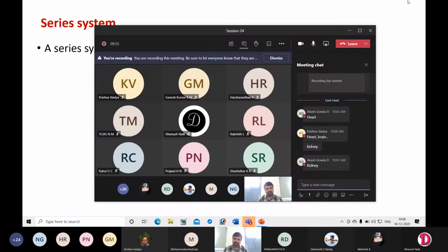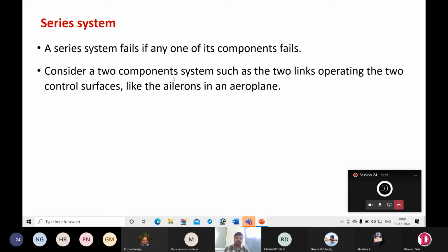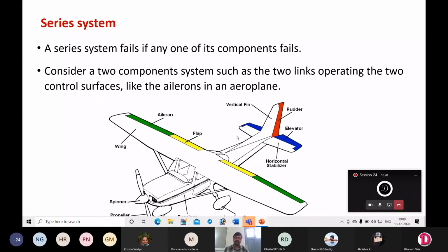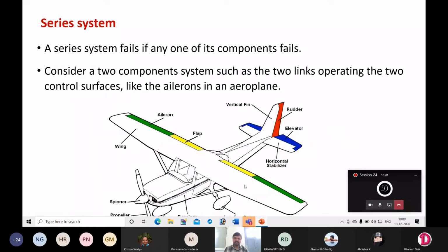Okay, so that is the difference between parts or components arranged in series and parallel. Okay, a series system fails if any one of its components fails. Consider a two components system, this is one of the examples, such as the two links operating the two control surfaces like the ailerons in an aeroplane. Okay, so we have seen aeroplane. The balancing of the surfaces, that means balancing of the wing system in an aircraft is very important.